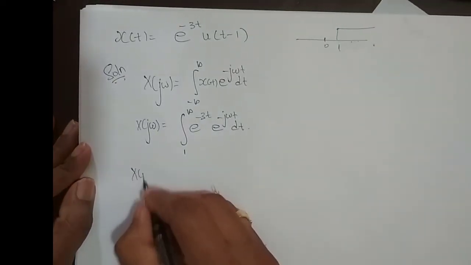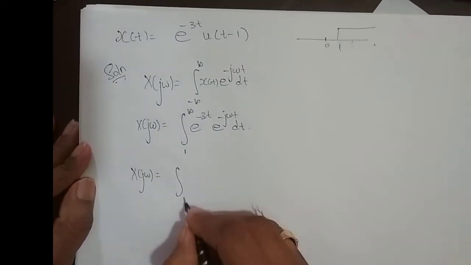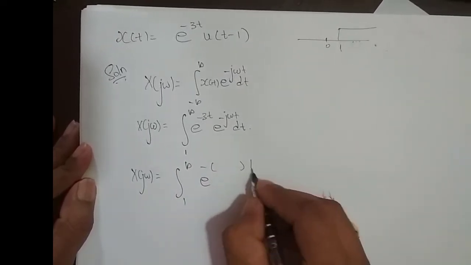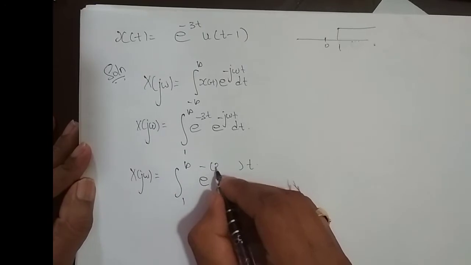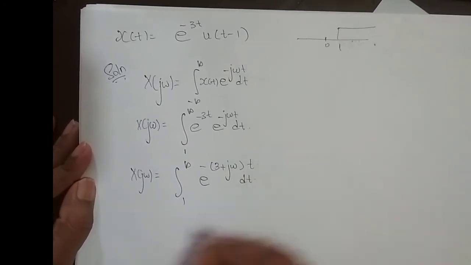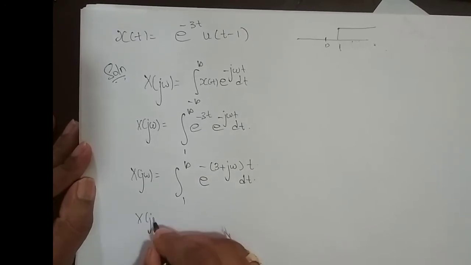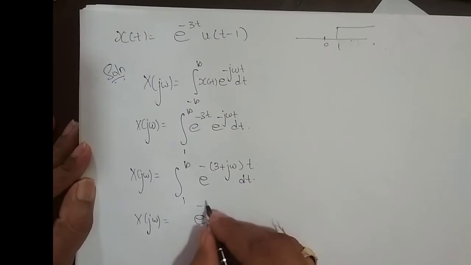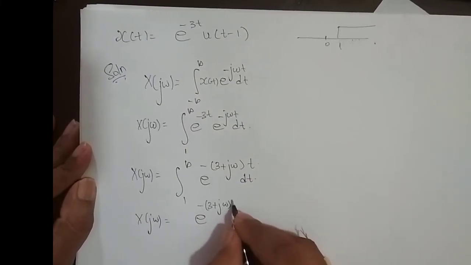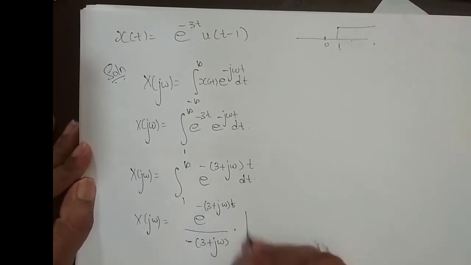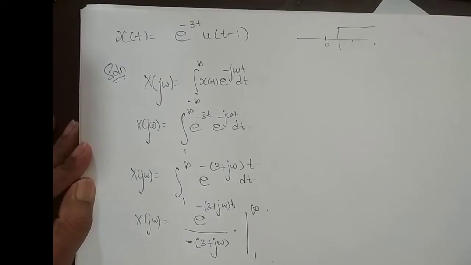So X(jω) is equal to, integrating from 1 to infinity, I'll take minus t common. So what do I end up with? e^(−(3+jω)t) dt. So X(jω) is equal to, what is the integration of this part? It is nothing but e^(−(3+jω)t) divided by the coefficient of t, which is −(3+jω), with the limit 1 to infinity, right?